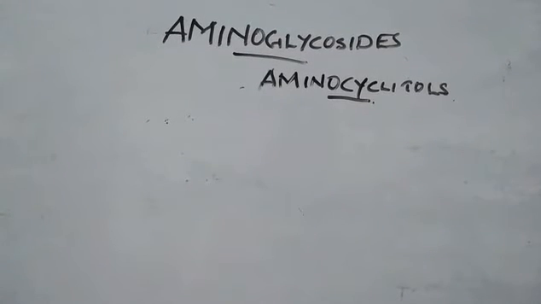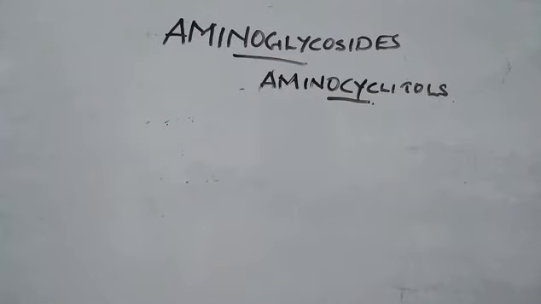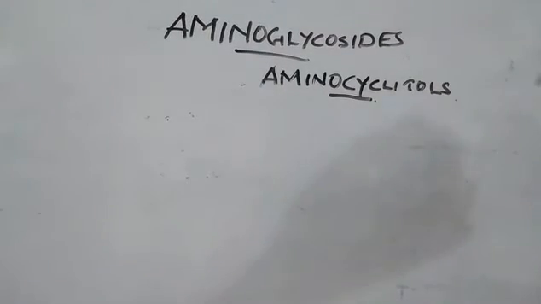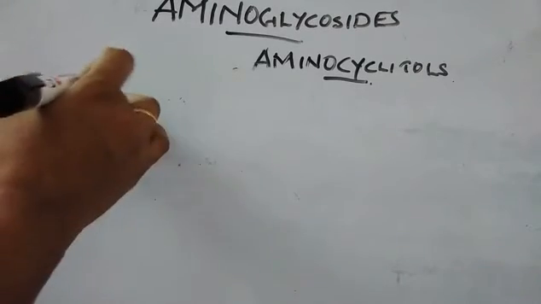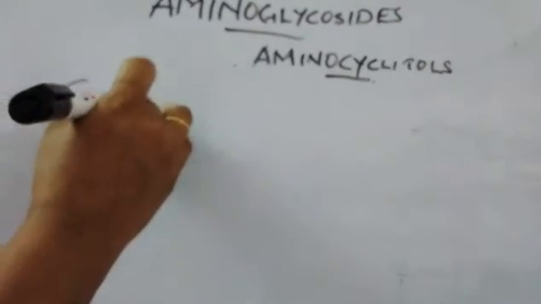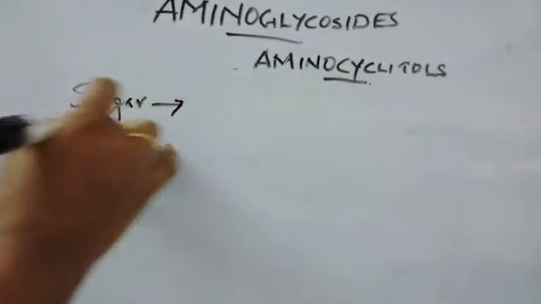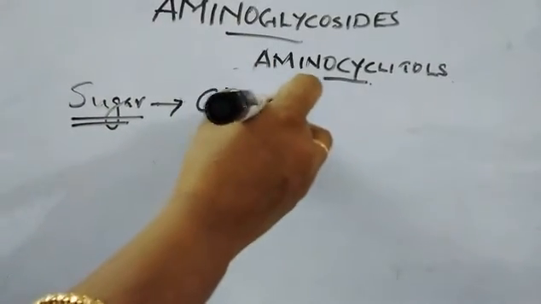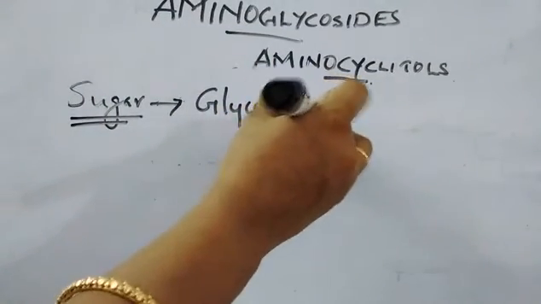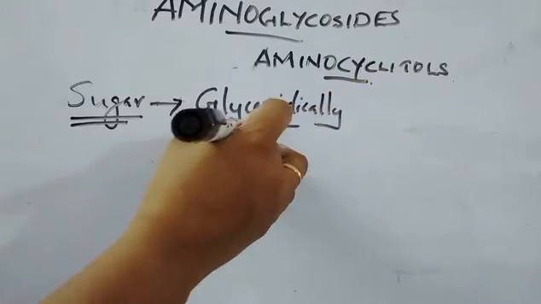Welcome dear students. Our next topic is aminoglycosides. Aminoglycosides can simply be called aminocyclitols, where a sugar moiety is attached glycosidically. That means, as we know, what is a glycoside.